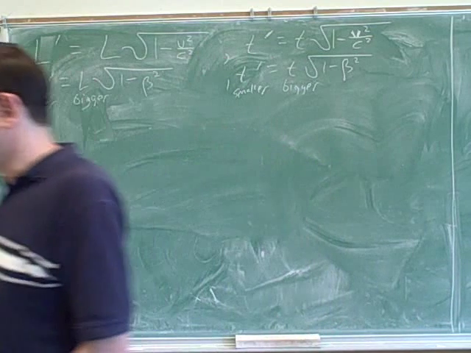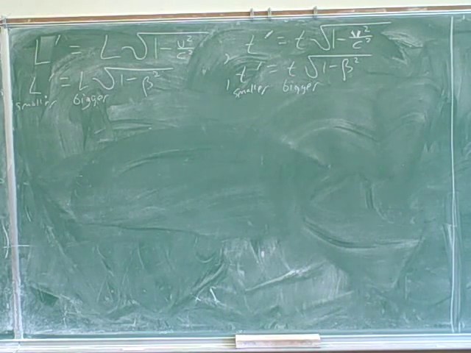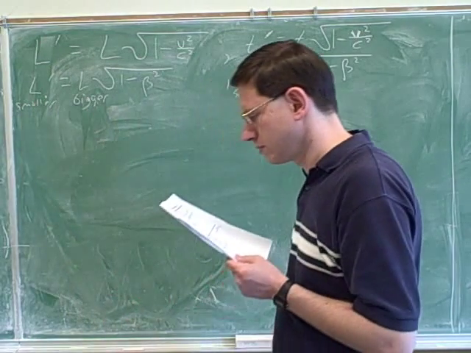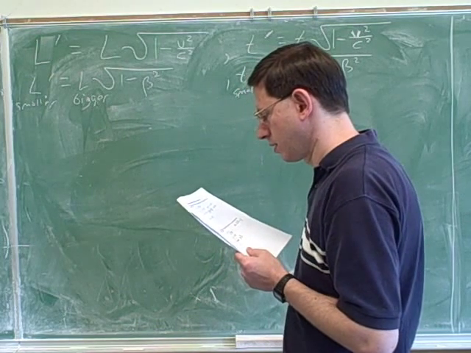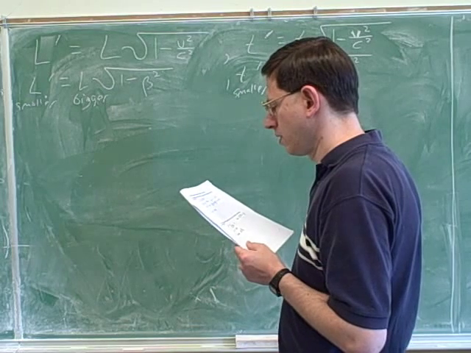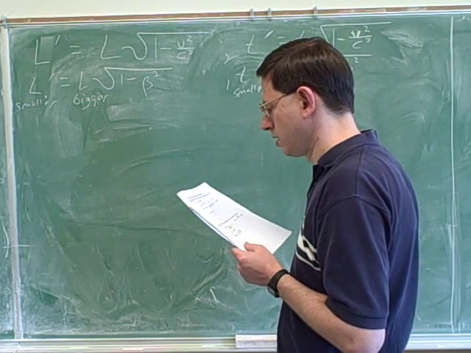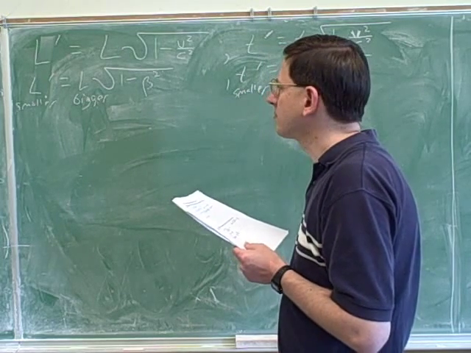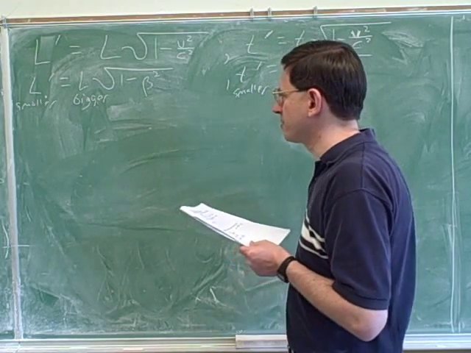So let's try part A here. Again, how would you attack part A? So the length is 1/4 its rest length. Mm-hmm. So L prime is smaller. Mm-hmm. This is something you probably have to work out on paper rather than in your head.